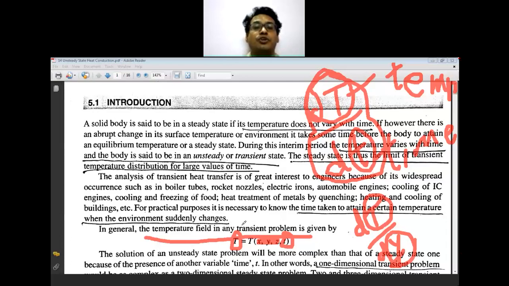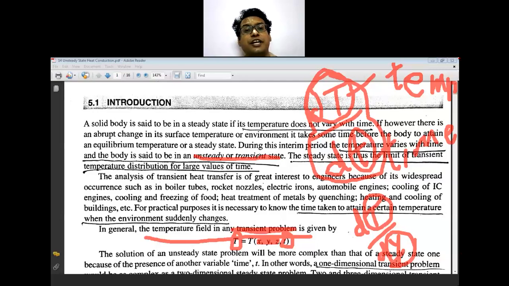These are called your transient problems. That is why you call this unsteady state a transient state. These problems are not at a steady state: temperature varies with respect to time and with respect to distance.